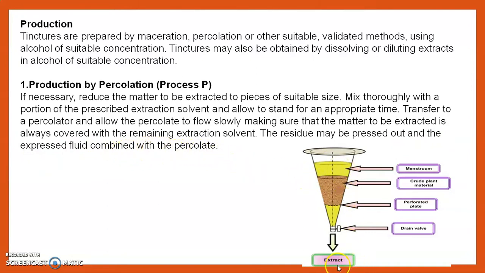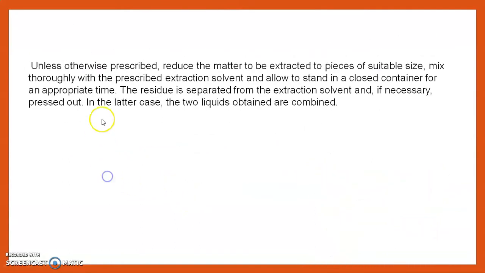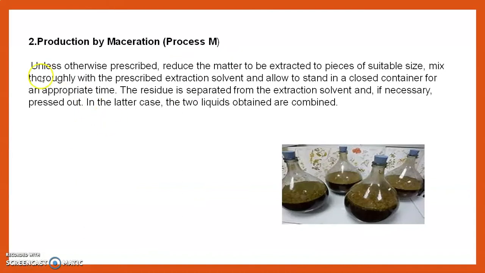This is the percolation process. In this way we got the tinctures. Then the next method is the production by maceration, also known as process M. Unless otherwise prescribed, reduce the matter to be extracted to pieces of suitable size. That means we can reduce our drug size.